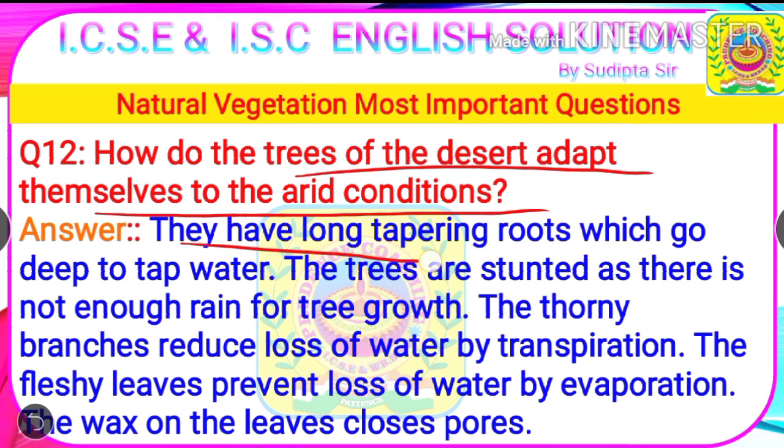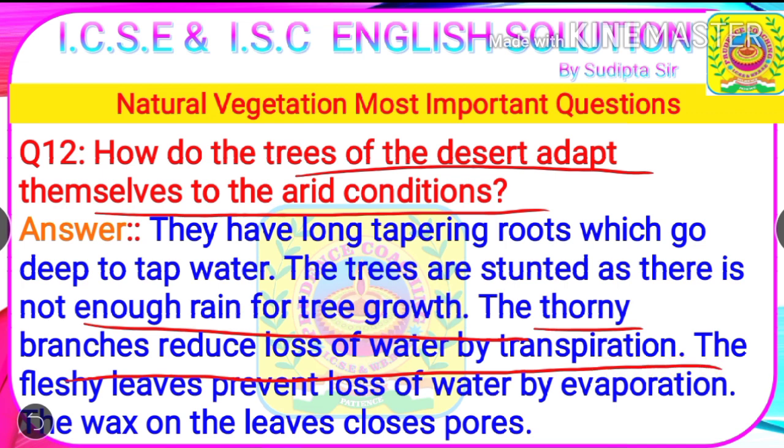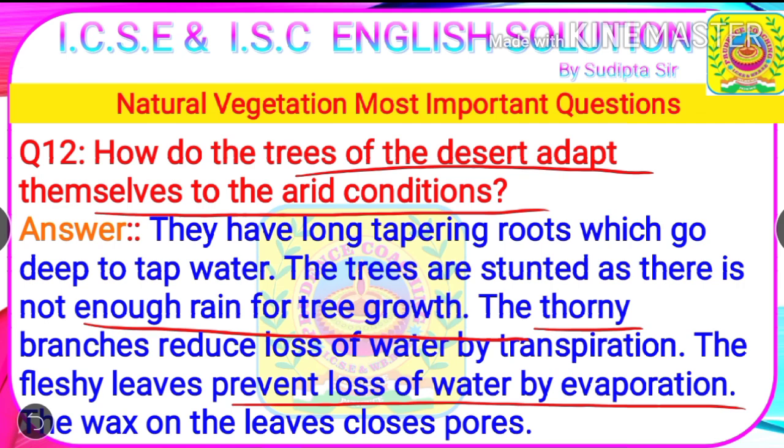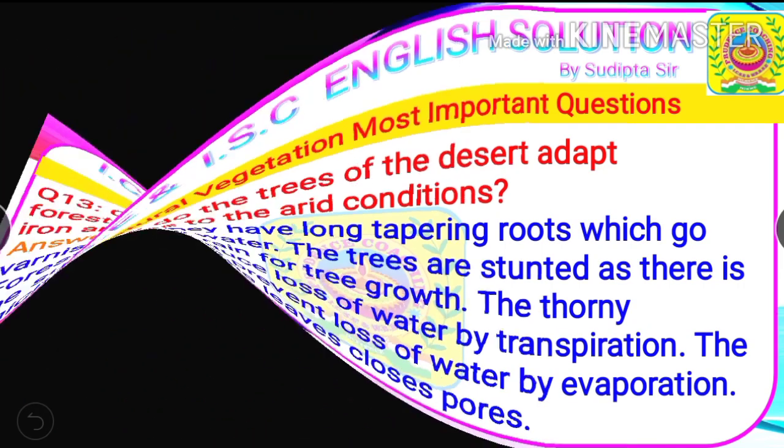Answer: they have long tapering roots which go deep to tap water. The trees are stunted as there is not enough rain for tree growth. The thorny branches reduce loss of water by transpiration. The fleshy leaves prevent loss of water by evaporation. The wax on the leaves closes pores.